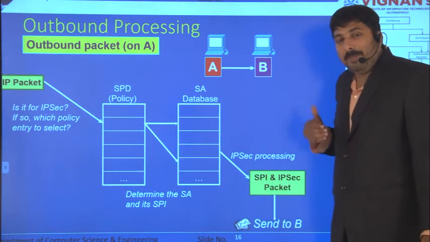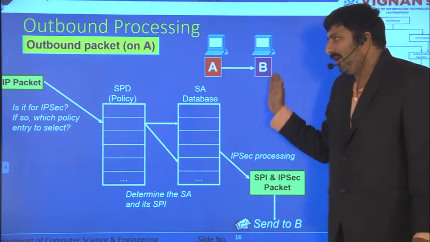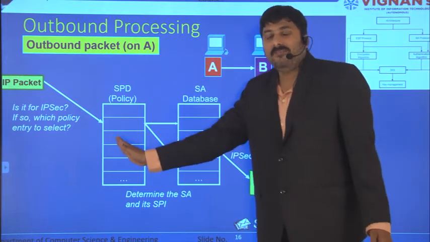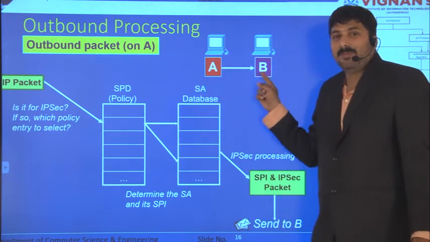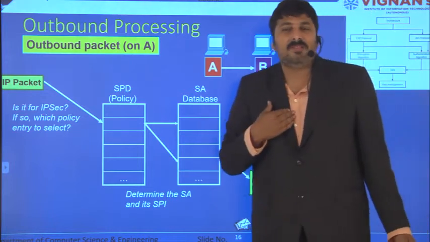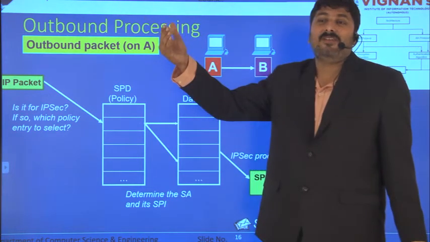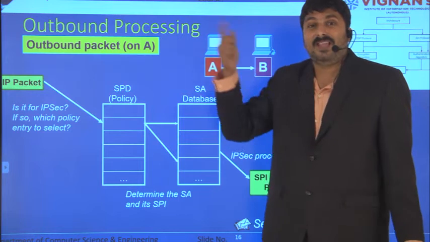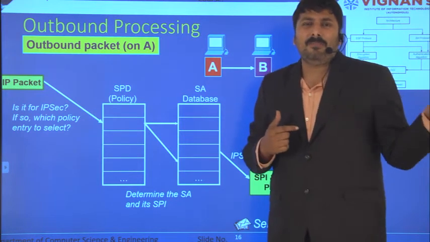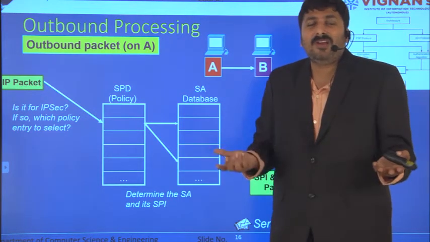So initially, when a packet is going to be sent from A to B, it will check the policy database to see whether it should use IPsec. For example, I am connected with my company's server, so definitely I might use IPsec. For example, if I'm just communicating with my friend, I don't require IPsec.